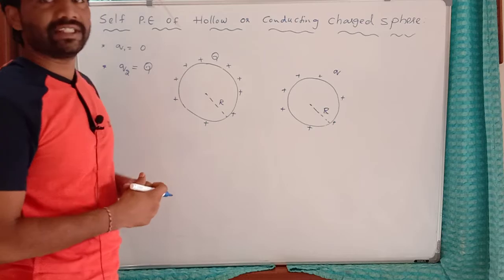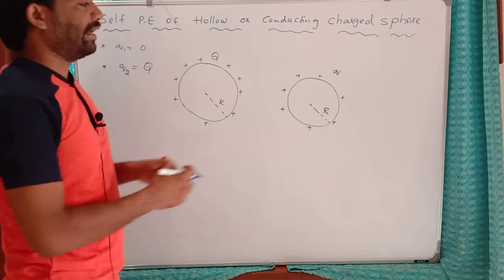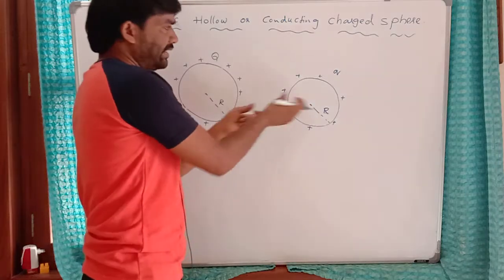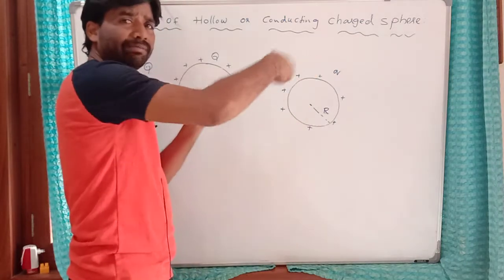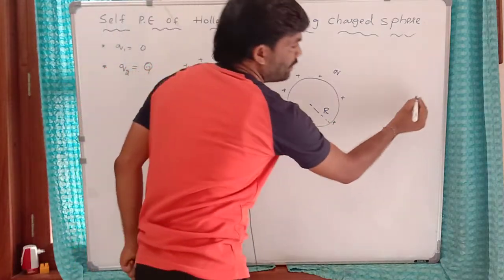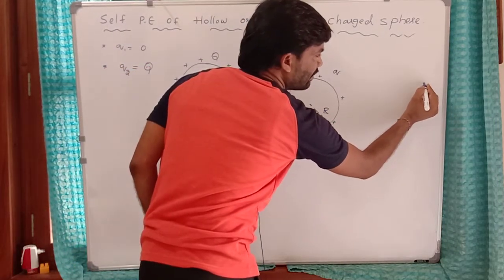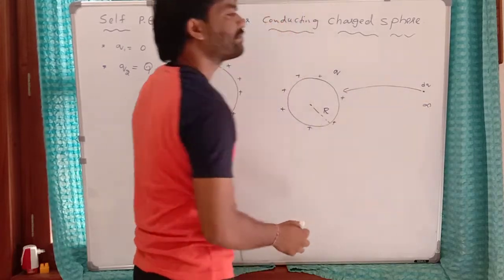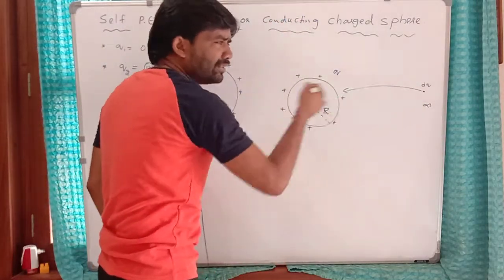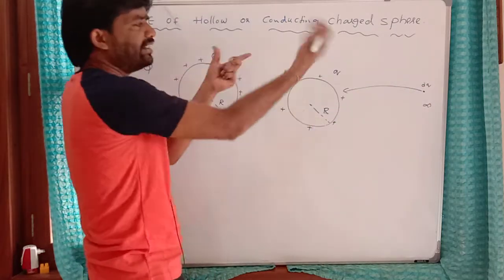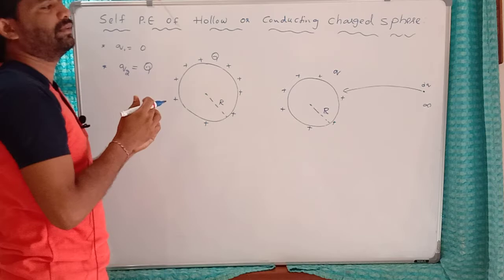Now, if I bring a further dq charge onto this from infinity, I am bringing small charged particles of amount dq gradually onto this to increase the charge from 0 to q.